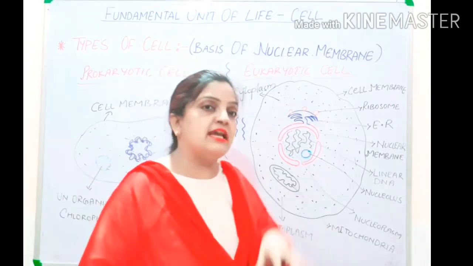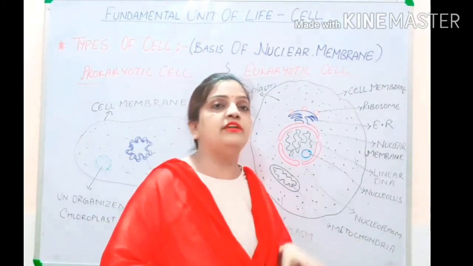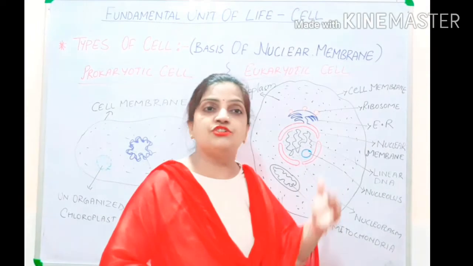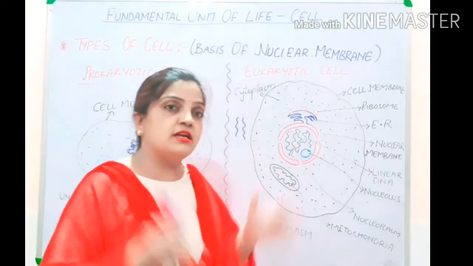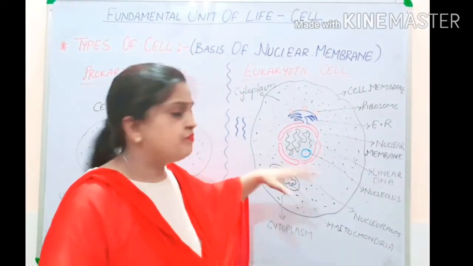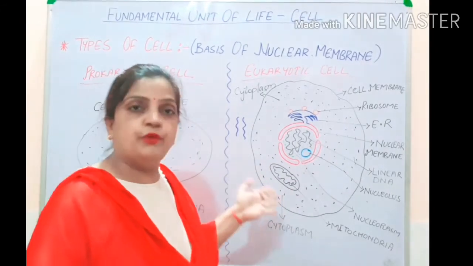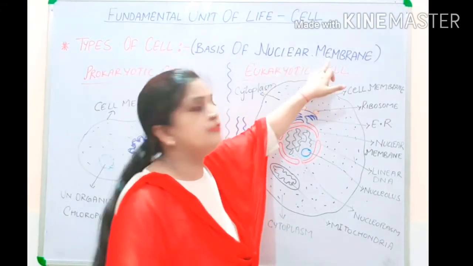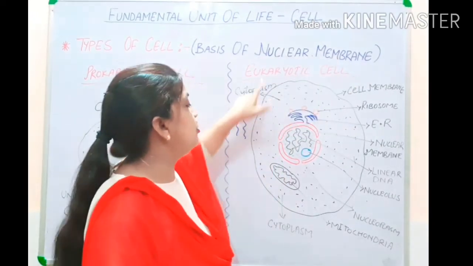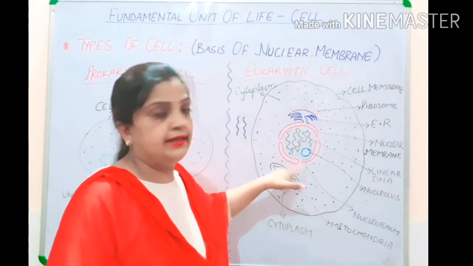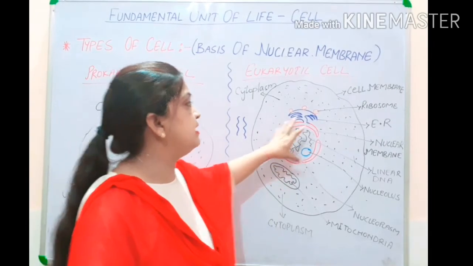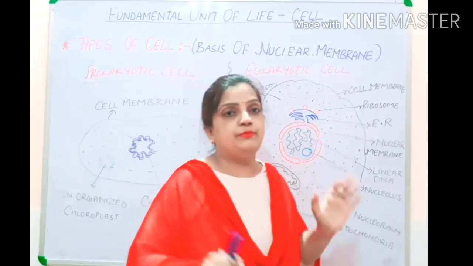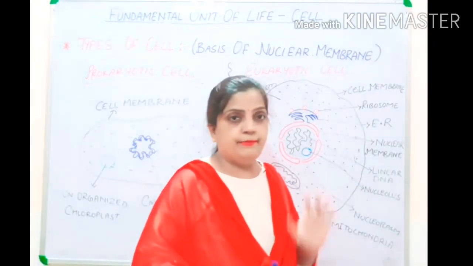So all the cell organelles have their own different functions. So this is division of labor, and all the functions are controlled by the nucleus. But it is not the point over here. The point is that on the basis of presence of nuclear membrane, your eukaryotic cell is over here. So eukaryotic cell is well bounded. It is well protected by the nuclear membrane.